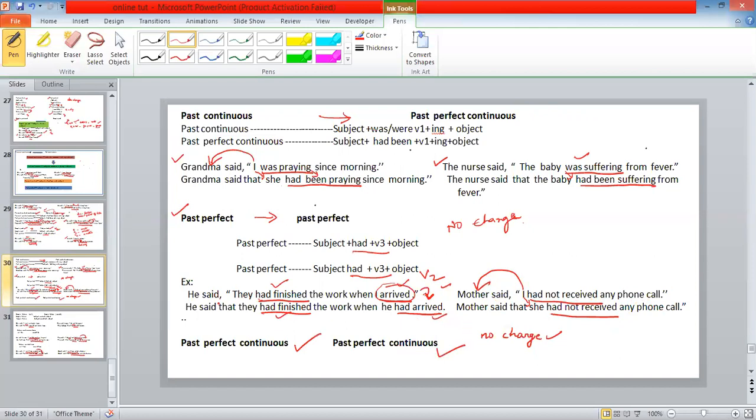In the same way, past perfect continuous also has no change. Suppose in the example, he said, they had been working. In the same way, he said that they had been working. You can write here, they had been working since night. No changes. So past perfect continuous also, no change. Clear? Now let us see another example.